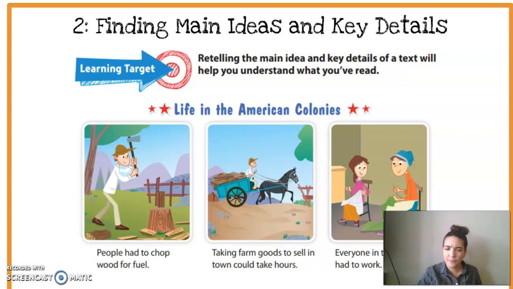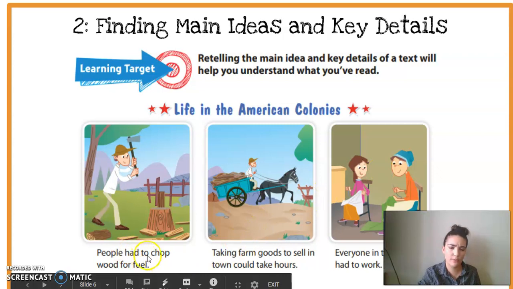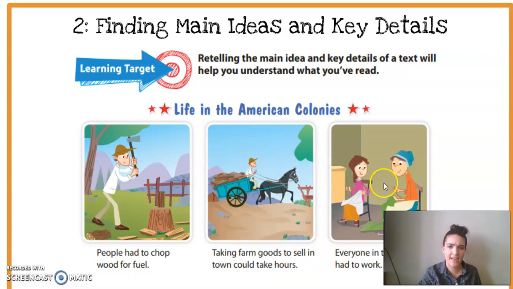So I see 3 pictures. People had to chop wood for fuel. Taking farm goods to sell in town could take hours, and everyone in the family had to work. So are these 3 things main ideas or key details? I think that in a passage there's one main idea.